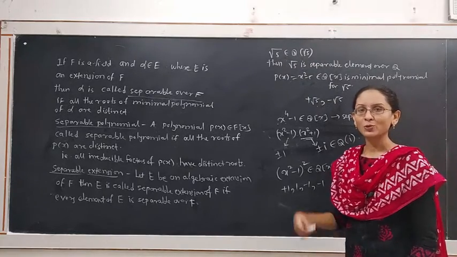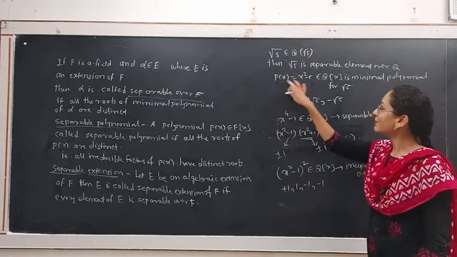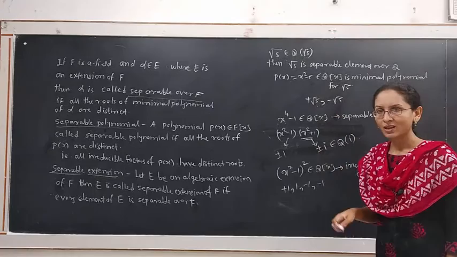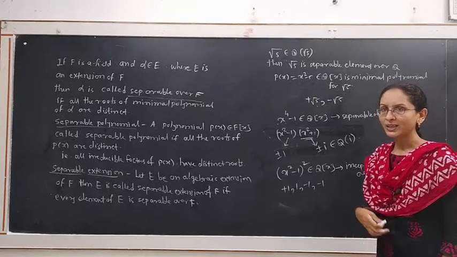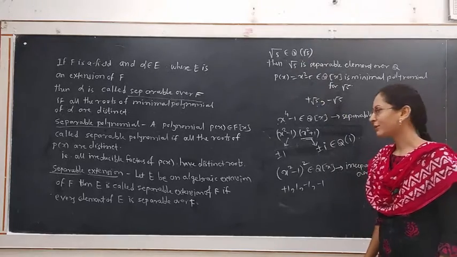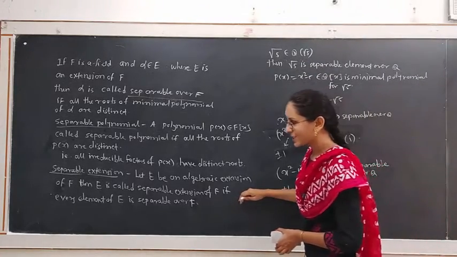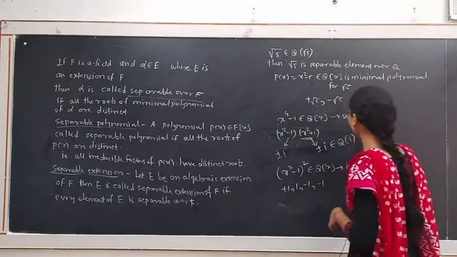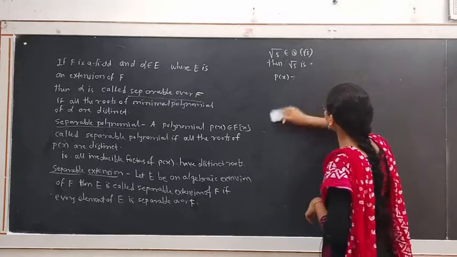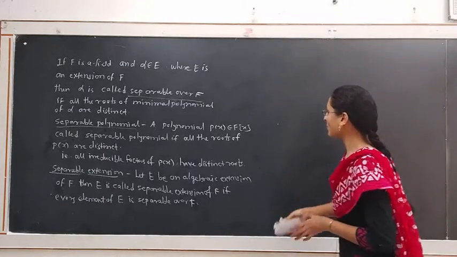Square root 5 belongs to the extension field of Q and is separable over Q because its minimal polynomial has all distinct roots. Whatever the roots, no matter, but the roots should be distinct. Then only the element is separable over the given field. Now, the definition of a separable extension: it should firstly be an algebraic extension, then every element of that extension is separable over the given field.